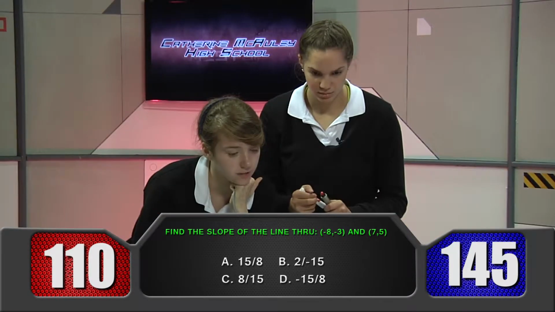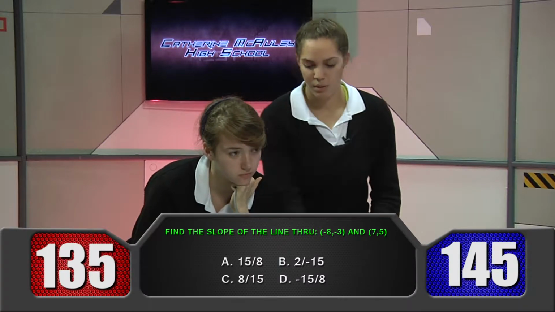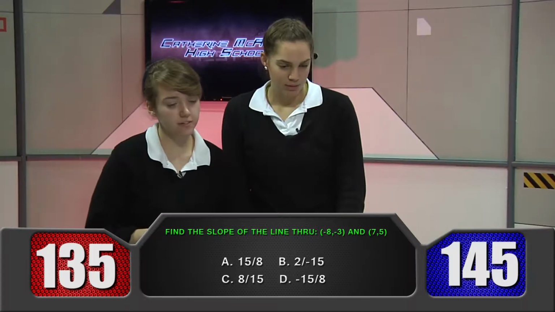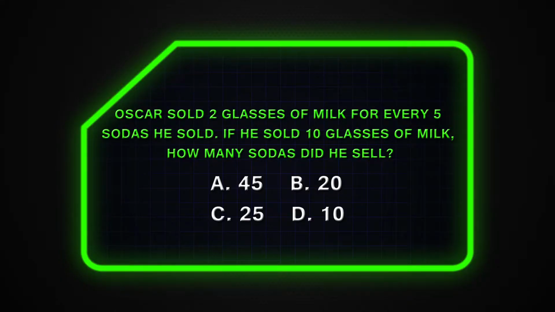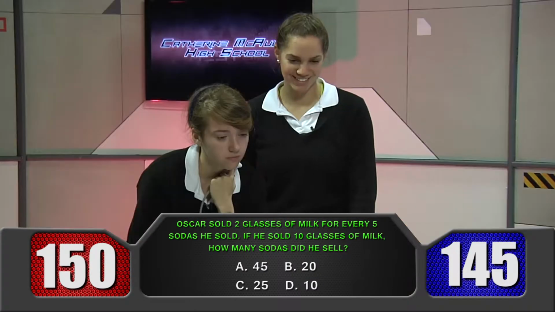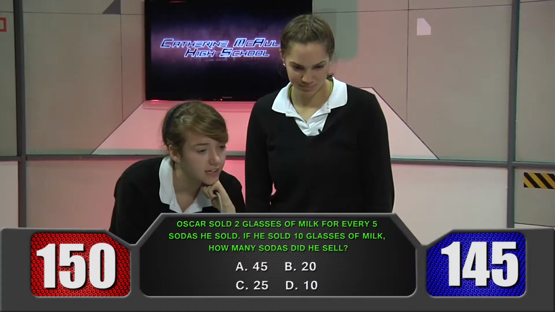Red team, C, 8 over 15. Correct. Okay. Speedy. All right, your choice. Math for 15. Oscar sold 2 glasses of milk for every 5 sodas that he sold. If he sold 10 glasses of milk, how many sodas did he sell? Red team, C, 25. Correct. Nice. Red team, your choice.